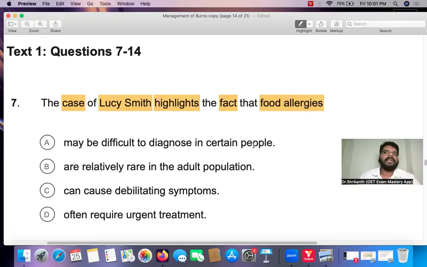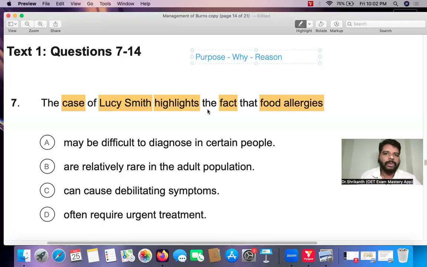So what type of question is this? This is a purpose type question. I'll tell you why. Purpose basically means why, or the reason. You have to understand why the writer is using the case of Lucy Smith. The writer is using the case of Lucy Smith to tell us one fact about food allergies.